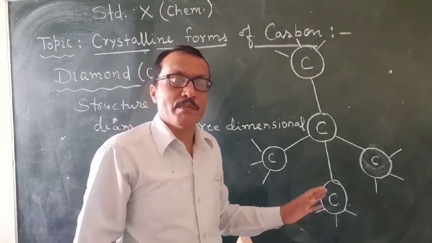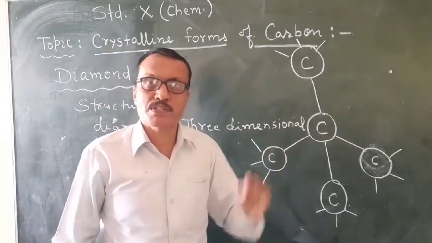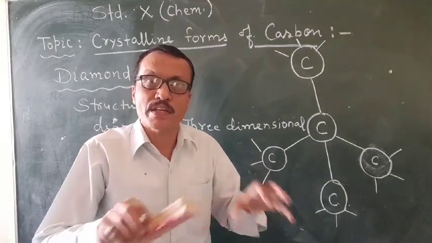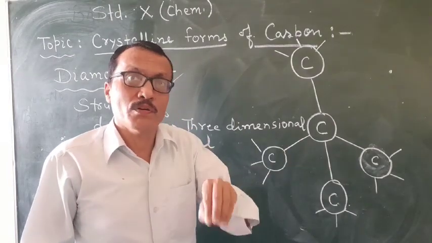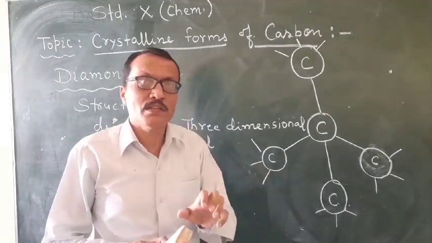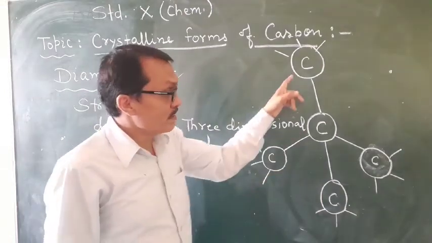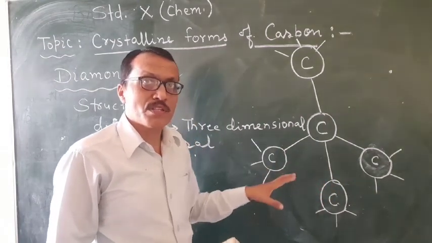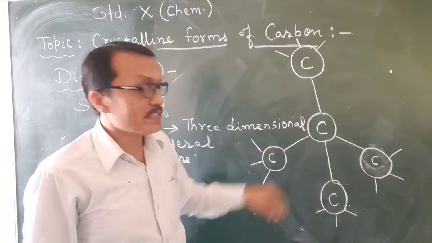In the structure of diamond, each carbon joins with four other carbons at the four vertices of a regular tetrahedron, at the fixed angle of 109.28 degrees and a fixed length between the carbon atoms. And this is the three-dimensional tetrahedral structure of diamond. Students, one carbon joins with four other carbons in this group.